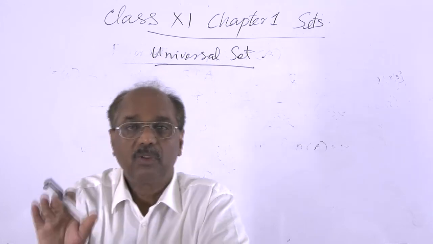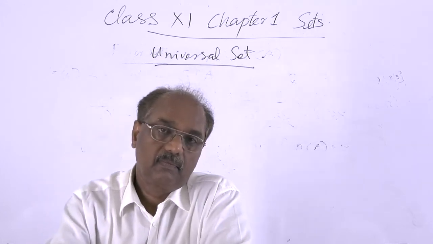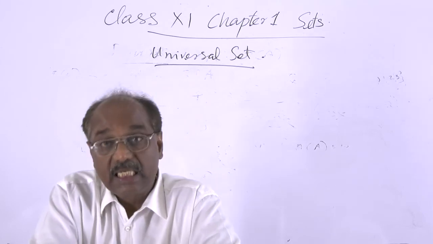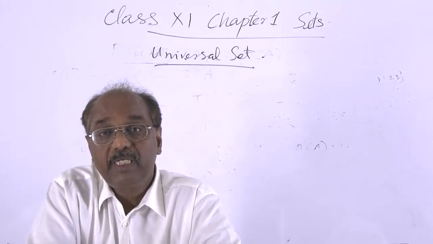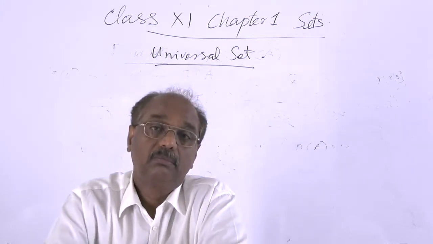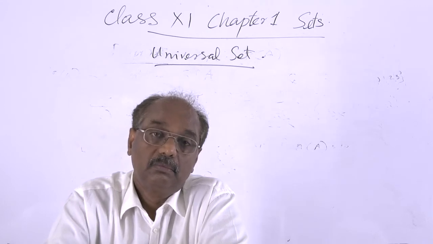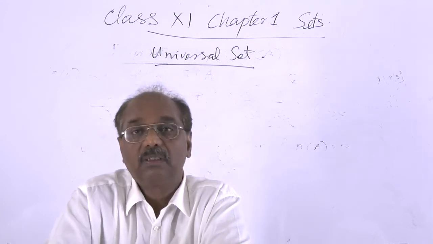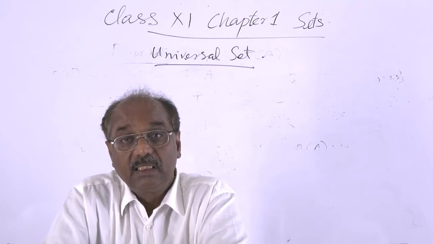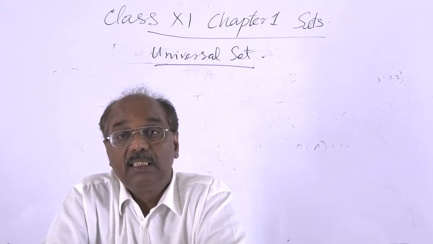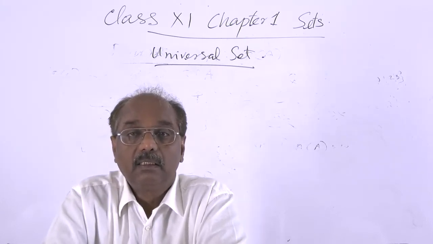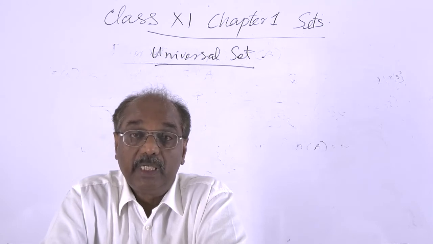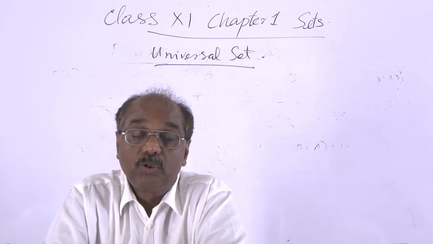If we consider real numbers only between 0 and 1000, in that case the universal set is the real numbers from 0 to 1000.